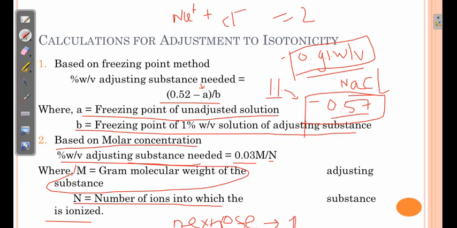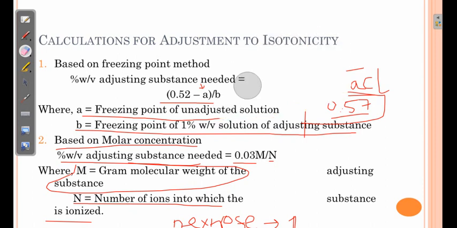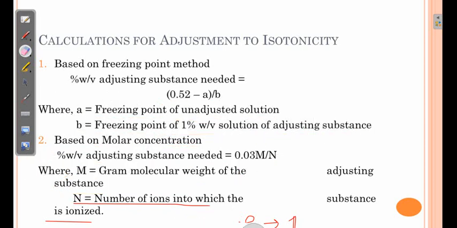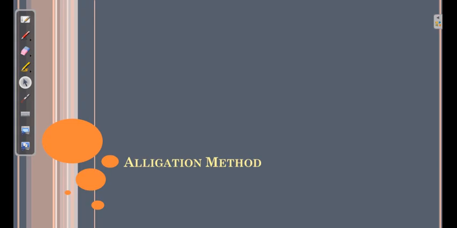So how many ions are provided by the substance, that is called the n value, and m is the molecular weight of the adjusting substance. Using this formula also we can find out what concentration will be isotonic. Next is alligation method.